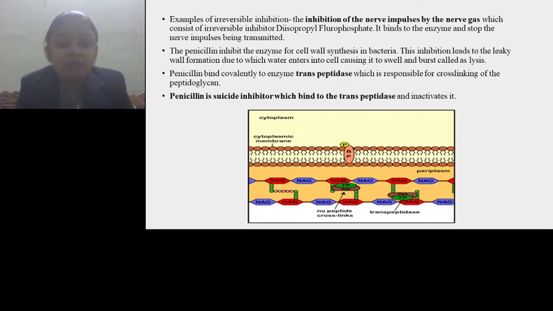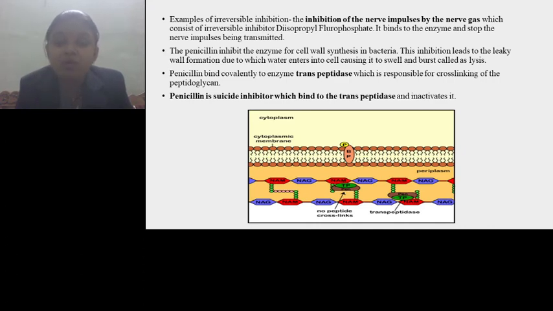Penicillin, another type of irreversible inhibitor, is an antibiotic that inhibits the enzyme for cell wall synthesis. The bacterial cell wall has a unique component called peptidoglycan, which has polymers made up of NAM and NAG, that is N-acetylmuramic acid and N-acetylglucosamine.